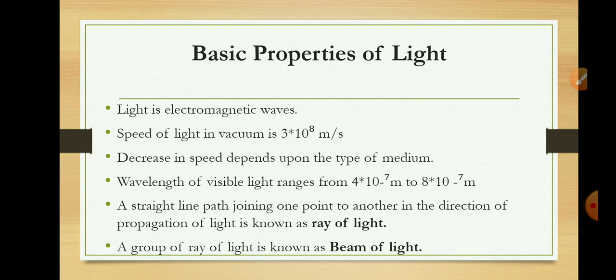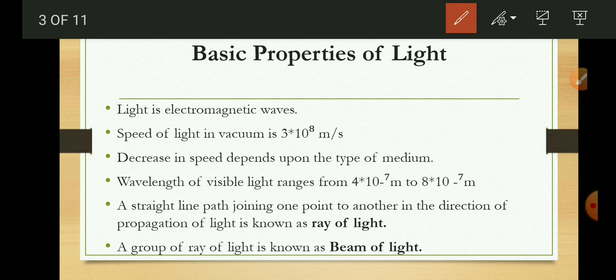The human eye can detect wavelengths from 380 nanometer to 700 nanometer. So this is the range in which the human eye can detect light, and so it is called visible light or the visible range of electromagnetic radiation.